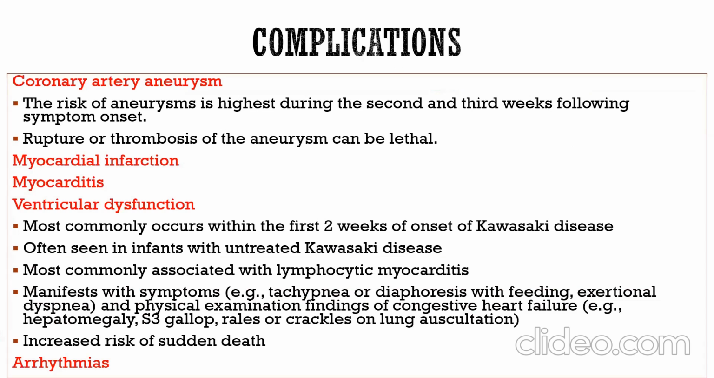Complications of this disease include coronary artery aneurysm. The risk of aneurysm is highest during the second and third weeks following symptom onset. Rupture or thrombus of the aneurysm can be lethal. Myocardial infarction, myocarditis, and ventricular dysfunction most commonly occur within the first 2 weeks of onset of Kawasaki disease. Often seen in infants with untreated Kawasaki disease, most commonly associated with lymphocytic myocarditis.